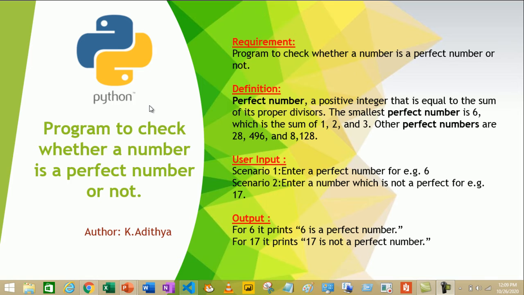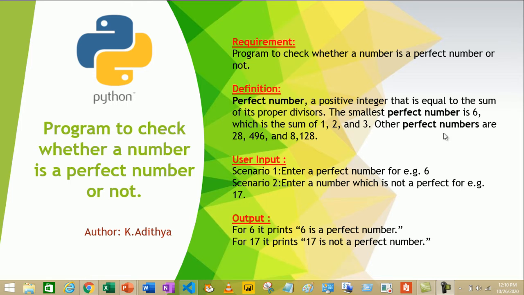Welcome to my channel. Today I am going to show you how to write a program to check whether a number is a perfect number or not in Python. First, let us know the definition of a perfect number. A perfect number is a positive integer that is equal to the sum of its proper divisors. The smallest perfect number is 6, which is the sum of 1, 2 and 3.